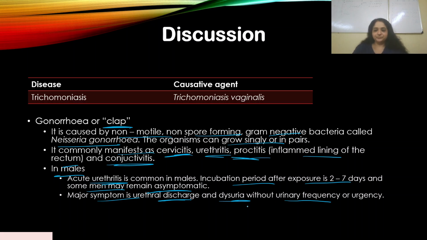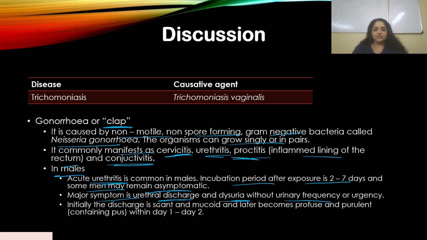Initially the discharge is scant and mucoid, and later becomes profuse and purulent within day 1 or 2. Purulent means it contains pus. Initially it is just scant, it's less, but later on, within day 1 or 2, there's a lot of discharge, and also the discharge becomes purulent, that is, it contains pus.